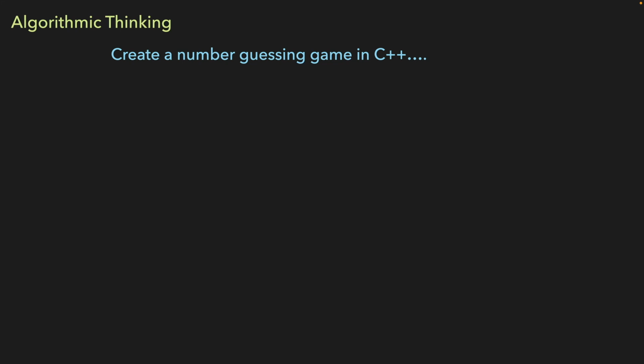Let's apply the same process to the idea of creating a number guessing game in C++. The key to solving this problem using algorithmic thinking is to forget about the fact that we're trying to write this as code. Instead, just think of it as if you were writing the instructions to teach someone how to play a number guessing game. Well, step 1, we need to assemble our supplies. Now, for a number guessing game, we don't have physical supplies, we have mental supplies. We need to know the maximum number. Is it between 1 and 1,000, or 1 and a million, or 1 and 100? We need to have that maximum.